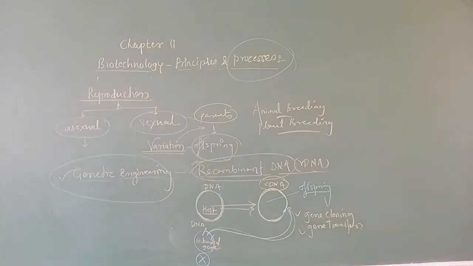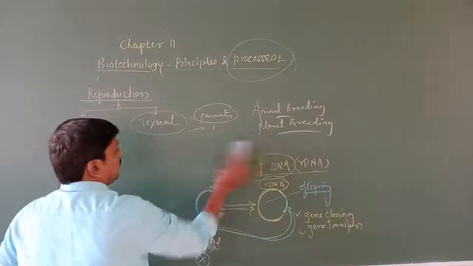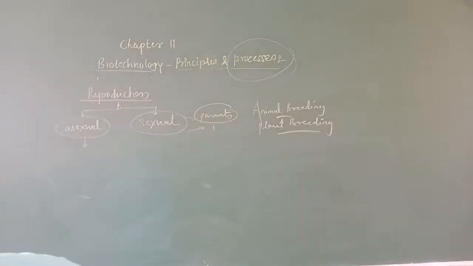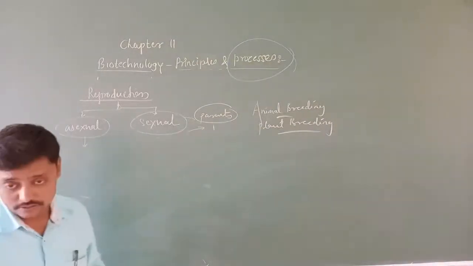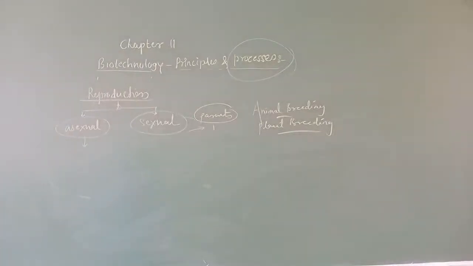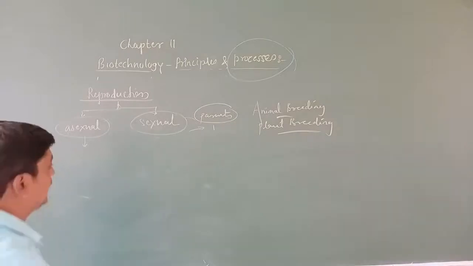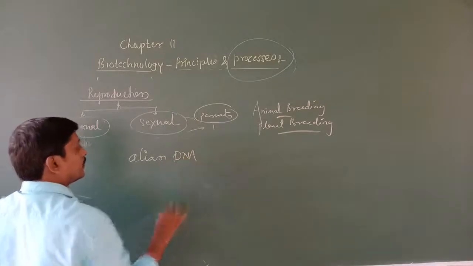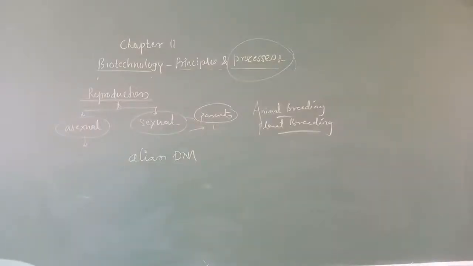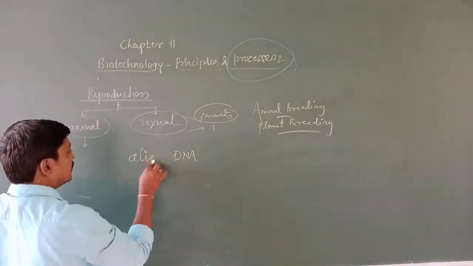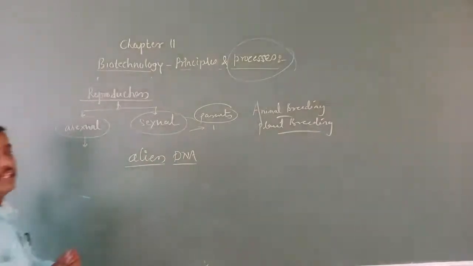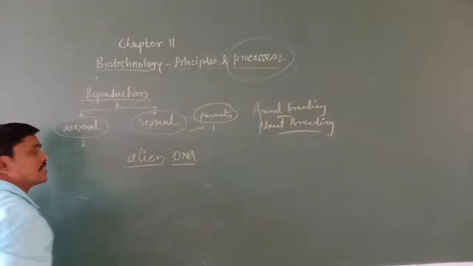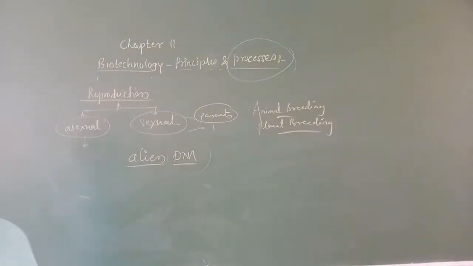When we study DNA, the DNA is going to replicate. Whatever piece of DNA we are going to introduce, we call that piece of DNA alien DNA. A-L-I-E-N. We introduce the alien DNA into the host cell to get the recombinant DNA, and this alien DNA also has the capacity to replicate.